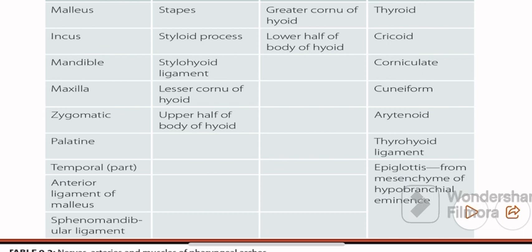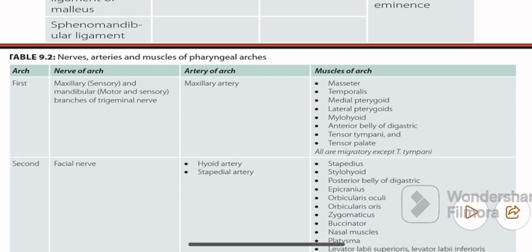Then another topic is nerves, artery and muscle of the pharyngeal arch. That is, which nerve, which artery supplies the pharyngeal arch and which muscle develops from the pharyngeal arch.